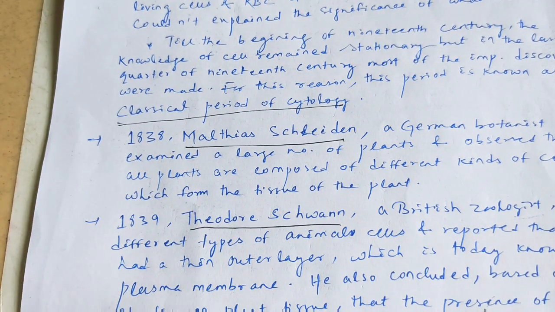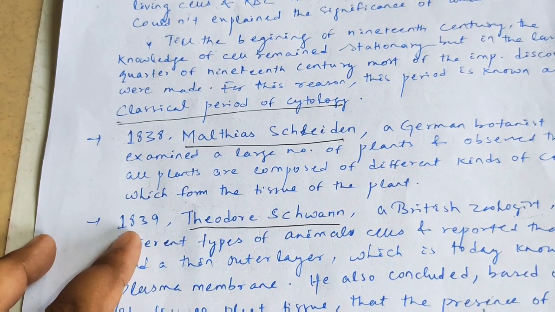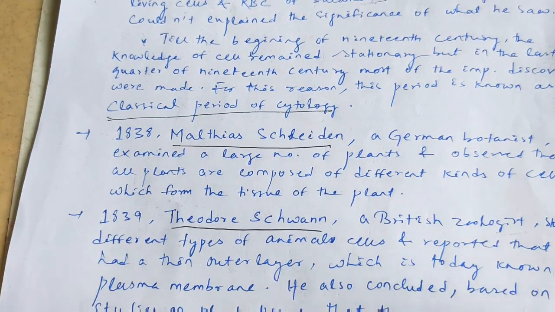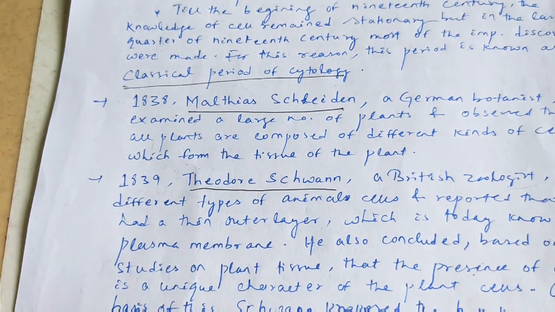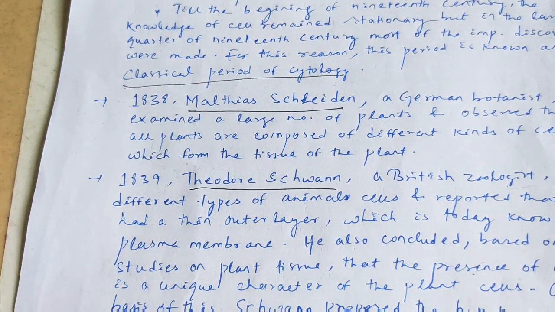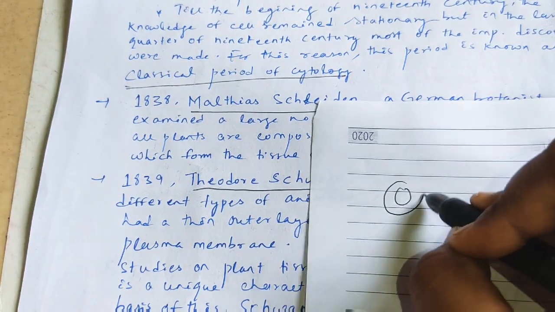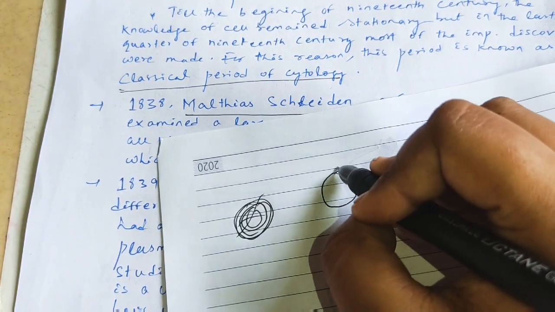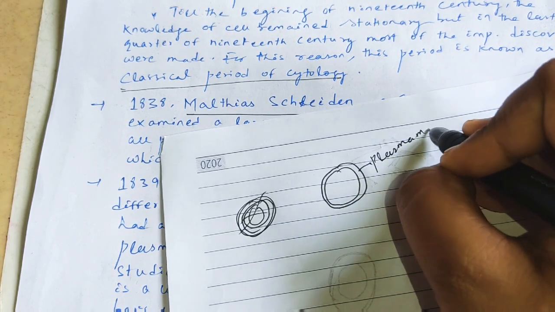After Schleiden, one year later, in 1839, Theodor Schwann, a British zoologist, studied different kinds of animal cells, and finally he reported that the cell is covered with an outer thin layer, now known as the plasma membrane.